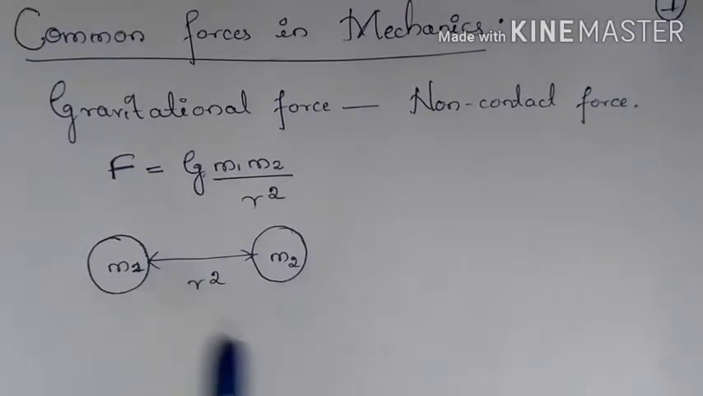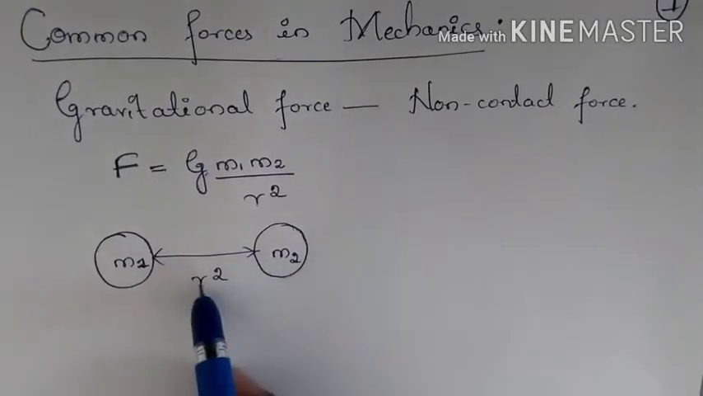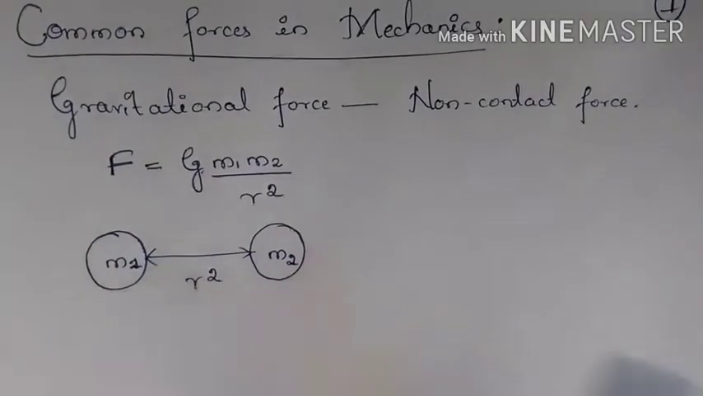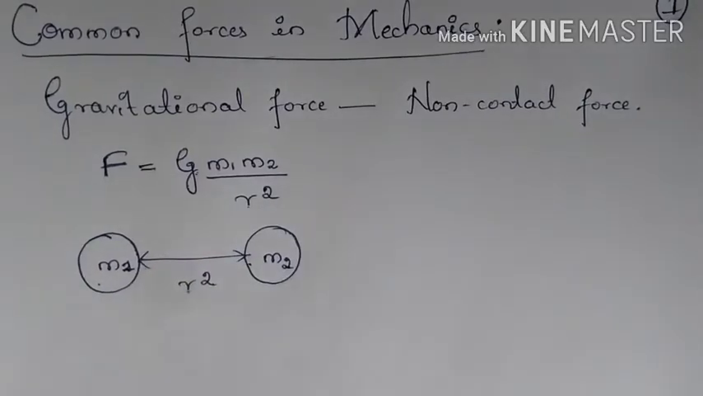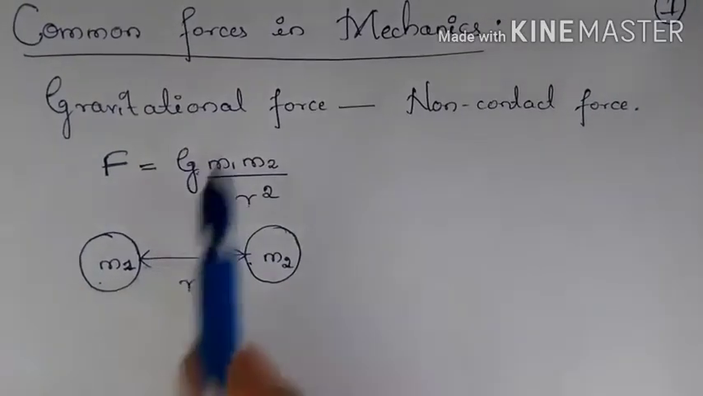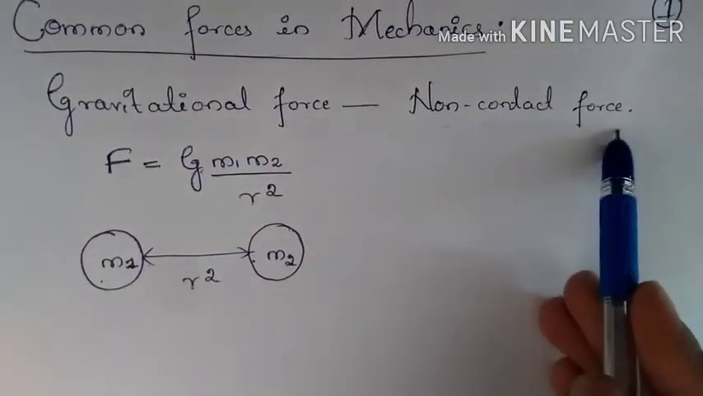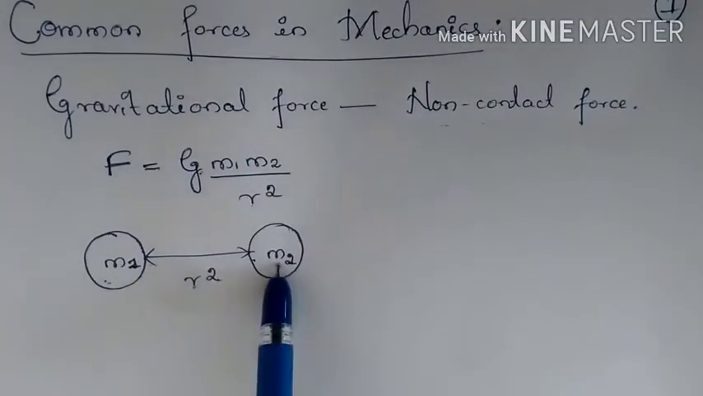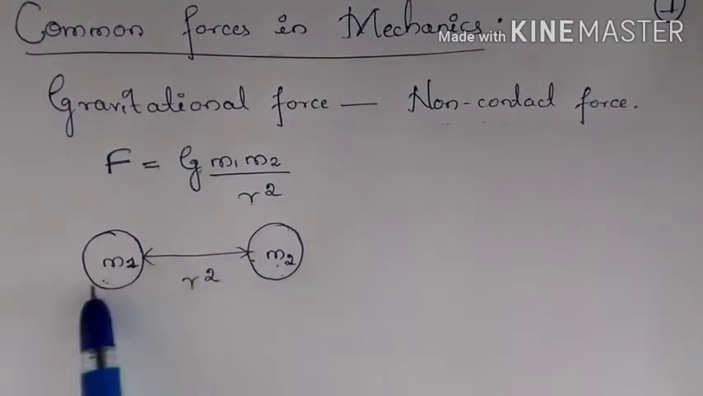So for now, here you have two masses m1 and m2 divided by r square. If you observe here, these two masses are not in contact. So hence gravitational force can be said to be a non-contact force. There is a force which is acting between m1 and m2.